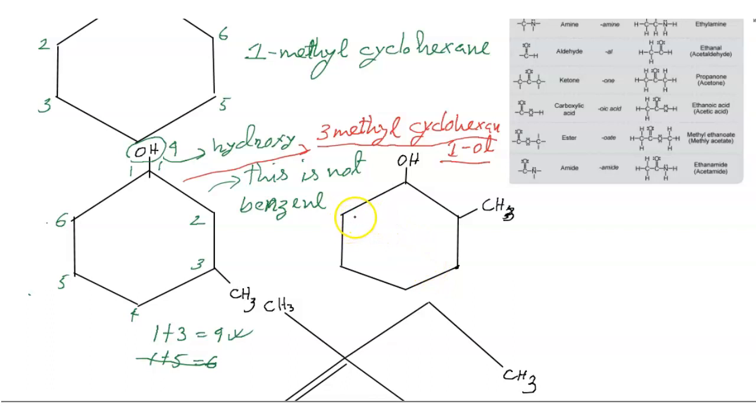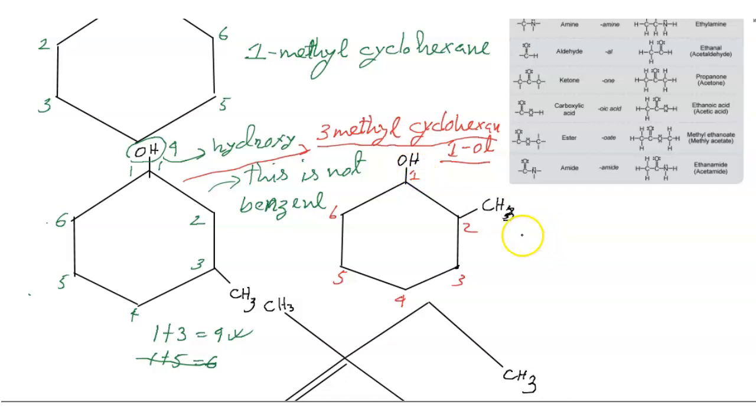Let's start this. This is also the same carbon count. If I count the number of carbons, this is 1, 2, 3, 4, 5, 6, and we see that it is not benzene, because it is not unsaturated, so it is cyclohexane.